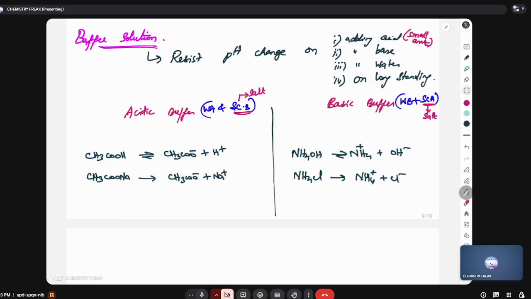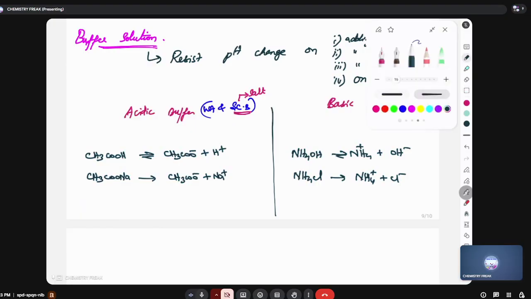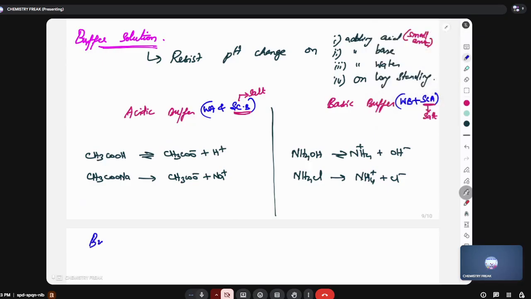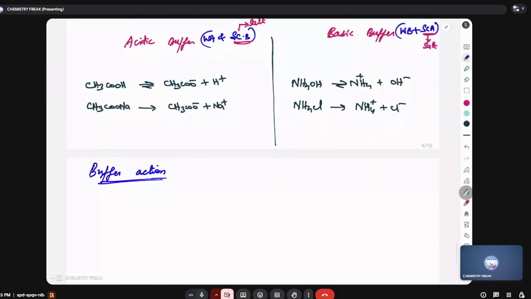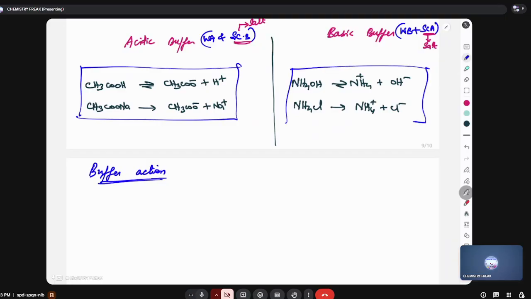Right. Now I'm going to explain how a buffer operates, the buffer action, how a buffer maintains its pH. See, this is taken in a beaker. This is acidic buffer and this is basic buffer.